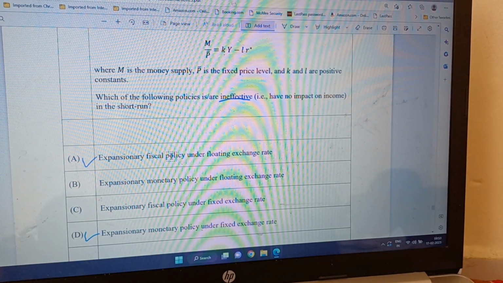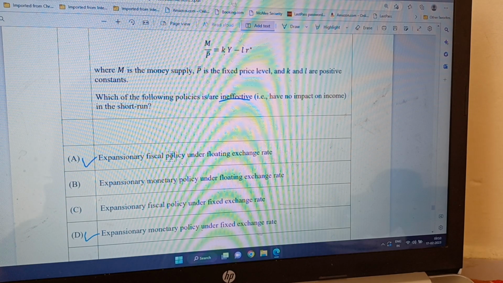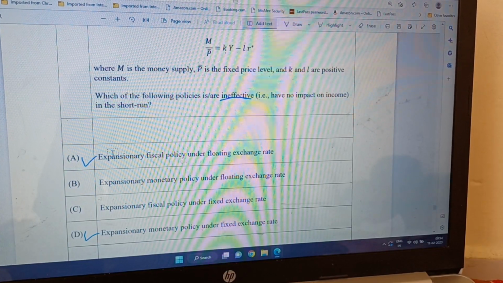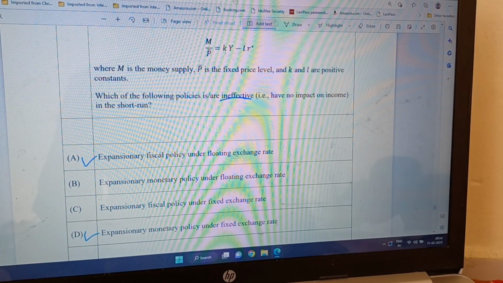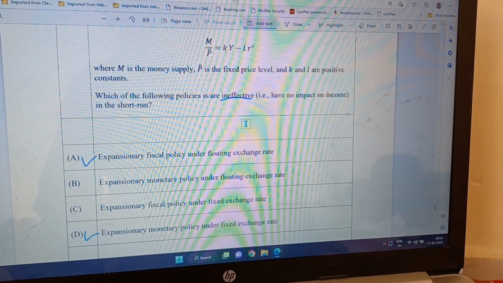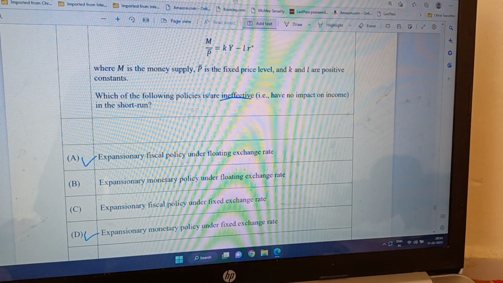So NX becomes smaller, and there is no impact on net GDP.